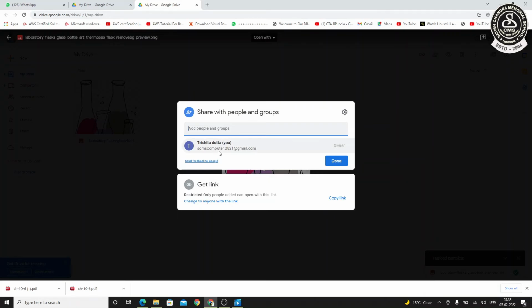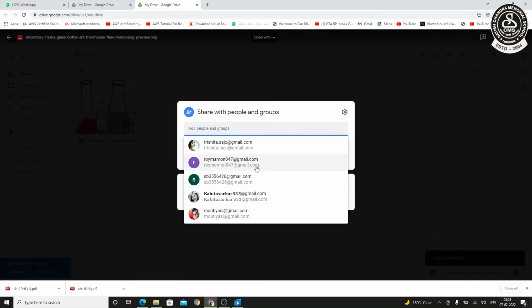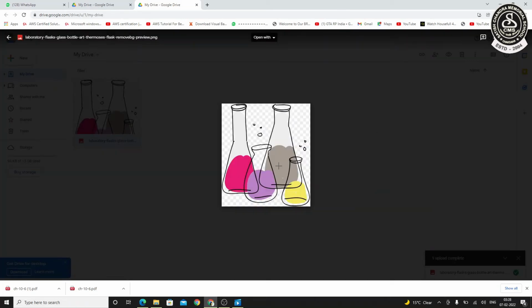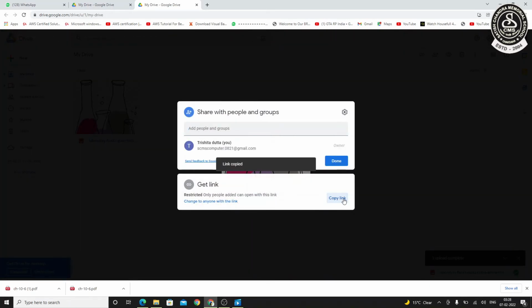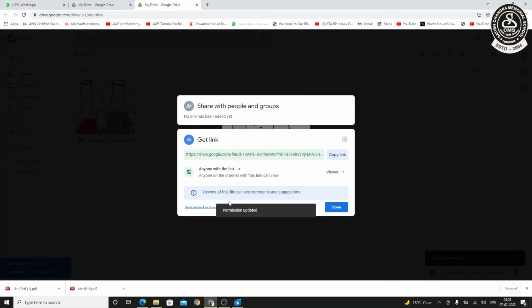If you want to select any Google account from here, you can select these Google accounts and then click on done. What I am going to do is copy this link for sharing, the Copy link option. Here it is written, change to anyone with the link. If you are sharing a link, you have to enable this option. Otherwise, that person will not be able to see the file. So you have to make it anyone with the link, and then click done. Then any viewer who has that link can go through the file.